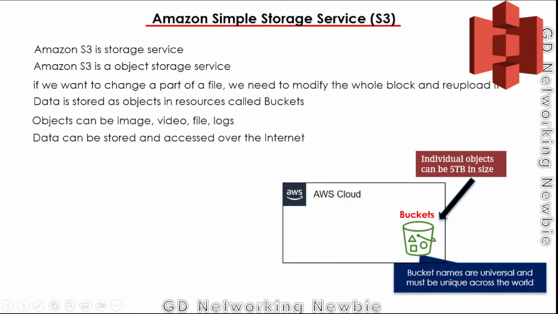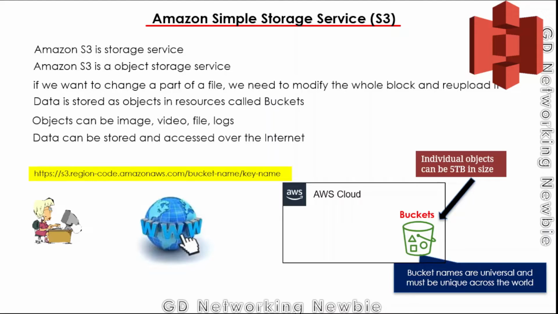Data can be stored and accessed over the internet. For example, in the AWS cloud we have created this bucket, and in this bucket we have certain data. How can we access this data? One of the ways is to access it using internet services, and in this case the path to retrieve the contents from the bucket will be like this. You can see here this is the S3, then we will have the region code, then the bucket name, and then also the key name. In this way we can access the objects in this bucket.